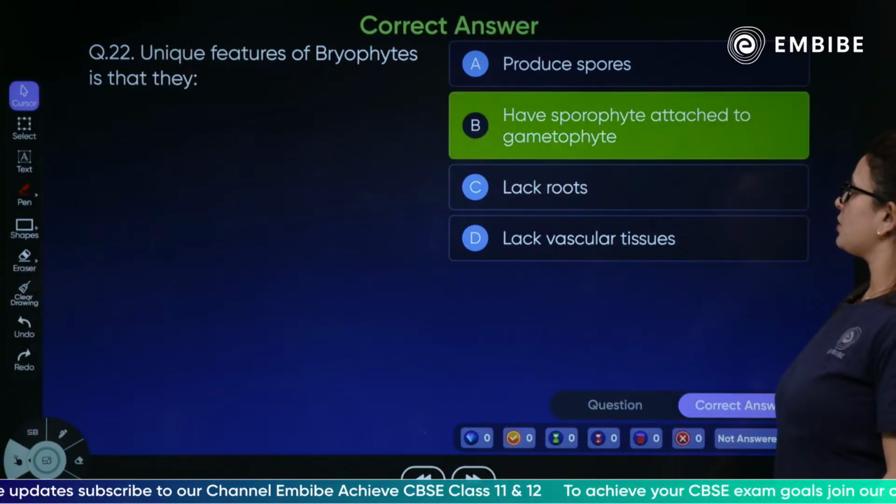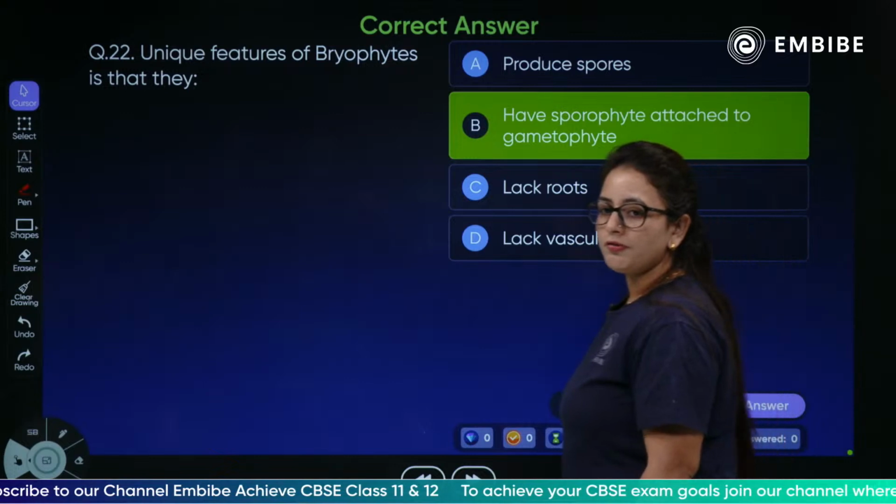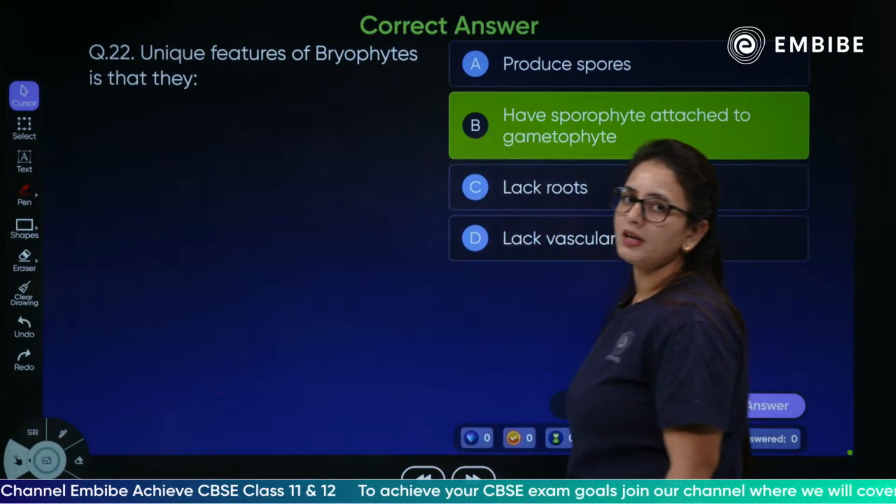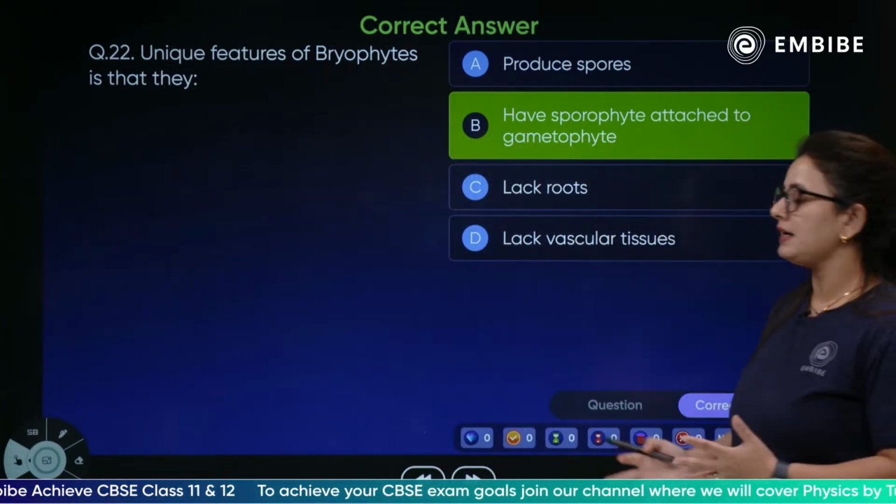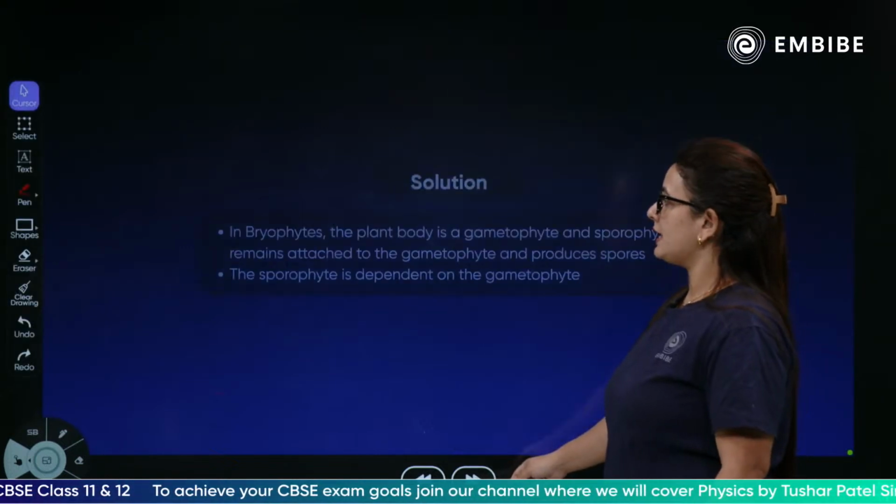Yes, the unique feature of bryophyte is that the sporophyte is attached to the gametophyte. They are not independent, they are totally attached to each other.